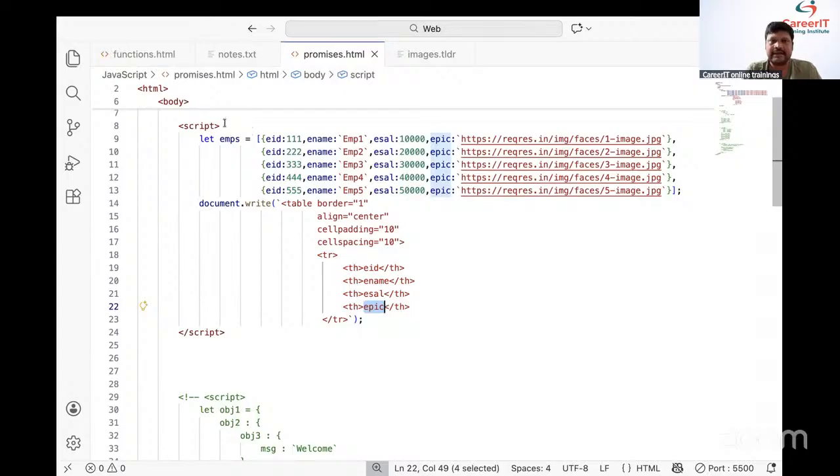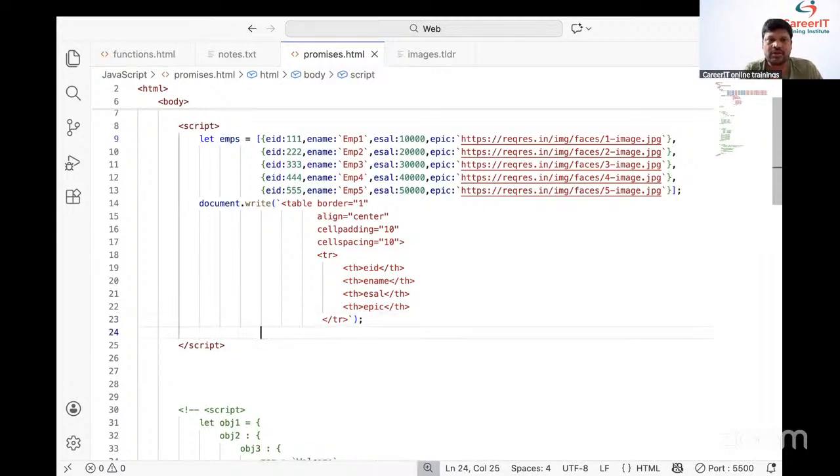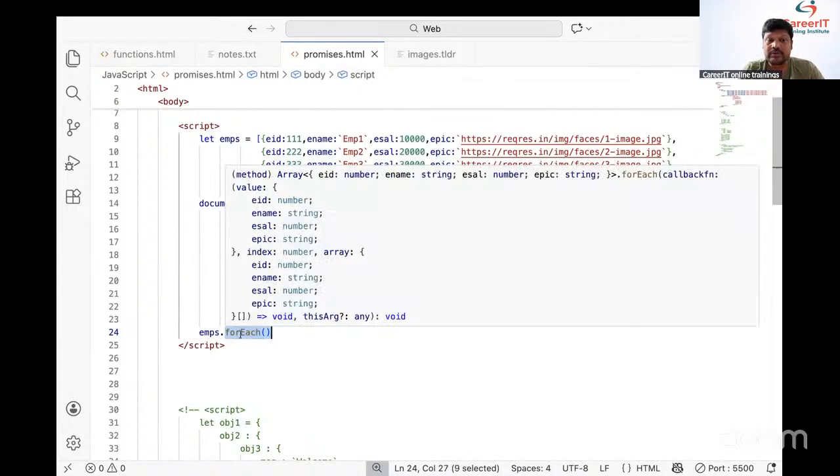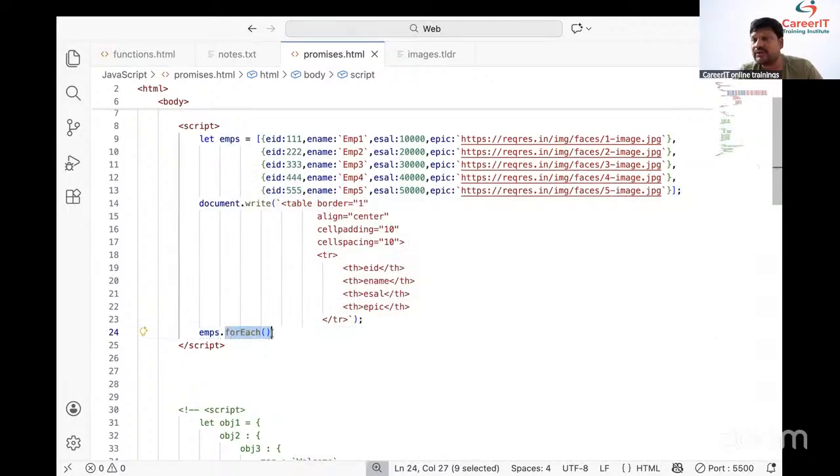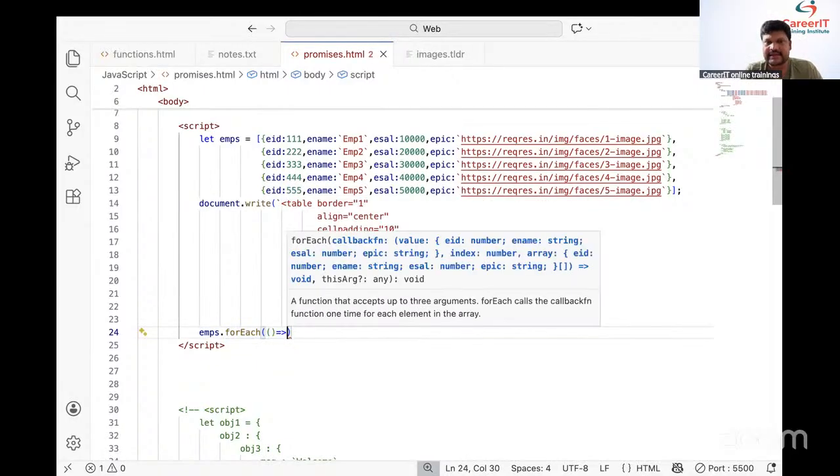Another thing is that we need to iterate it. Whatever emps we have, that emps I need to iterate. So how to iterate it? emps data. Then let me take one loop. Students, we need to take one loop. What is that loop? The forEach loop, emps dot forEach. We call that loop forEach, and here we need to pass an arrow function.